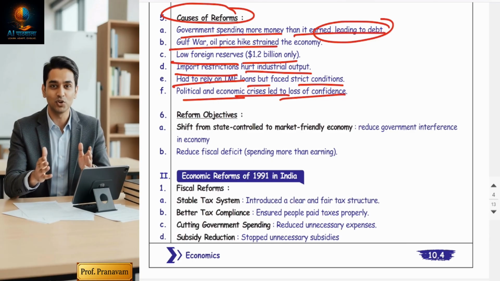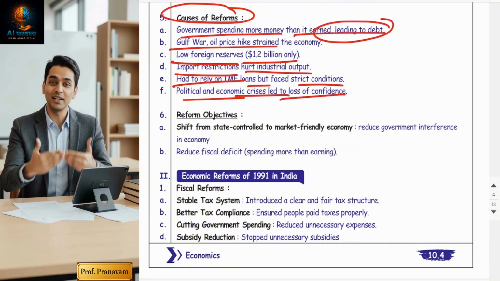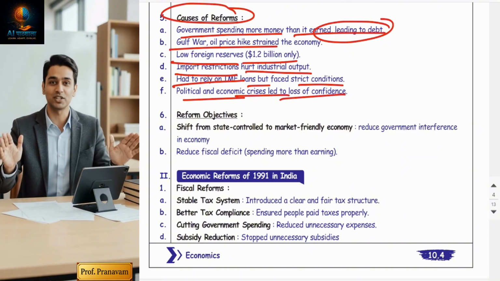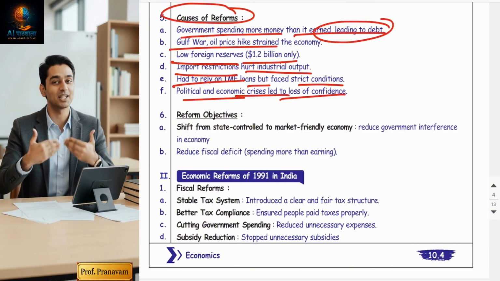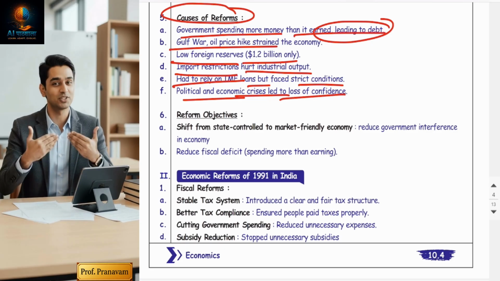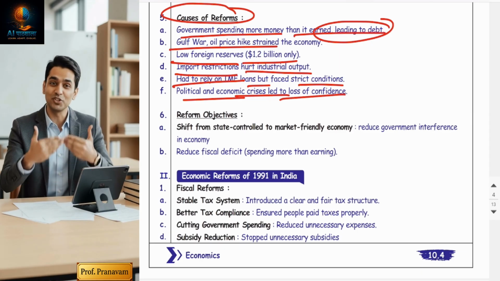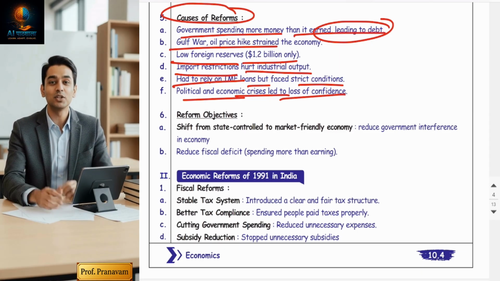Guys, due to so many problems, no money, no foreign currencies, low industrial growth, increasing debt, and an increasing burden of the loan, the IMF used to pressurize us. Our confidence was totally on the ground. So it indicates that reforms were not optional, they were unavoidable.